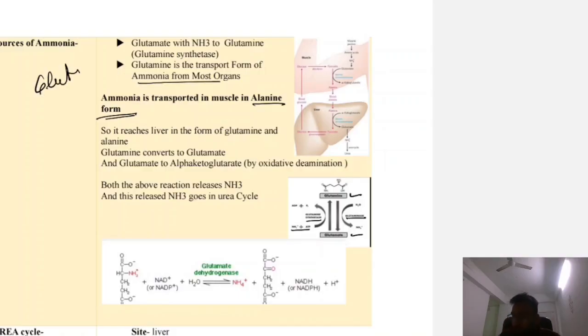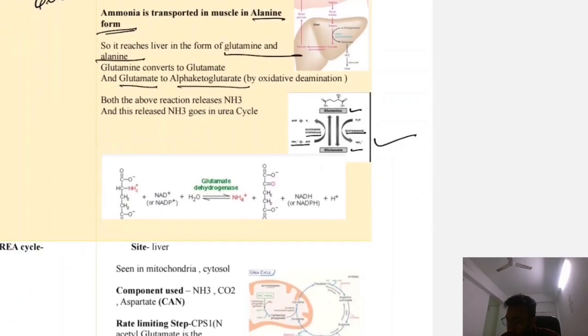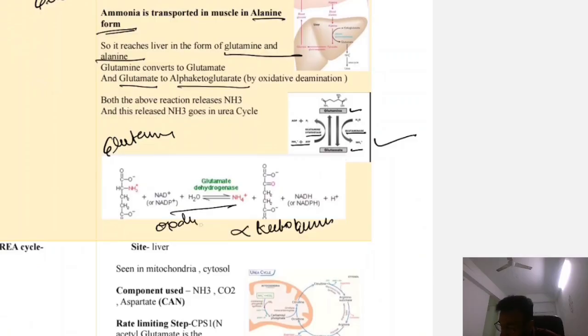Okay, so it reaches the liver in the form of glutamine and alanine. Glutamine can be converted to glutamate, we know, and glutamate to alpha ketoglutarate. So this is the reaction. This is glutamate, it converts to alpha ketoglutarate. So the reaction is oxidative deamination.